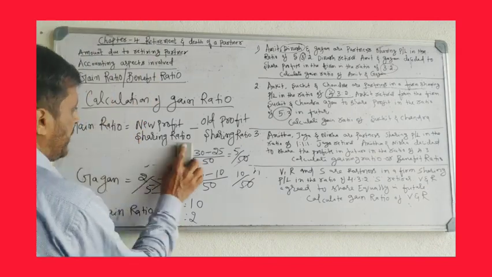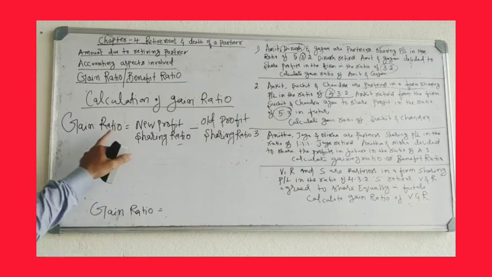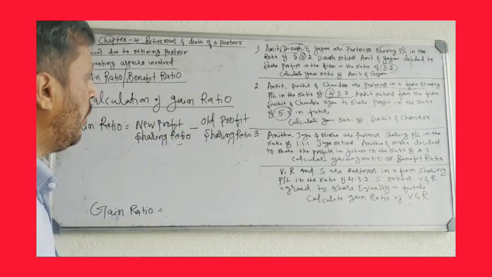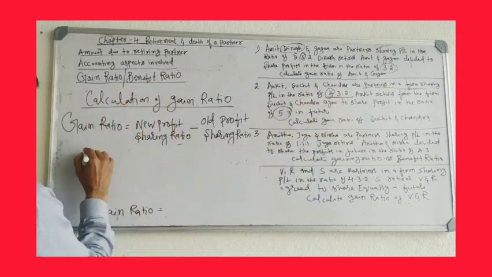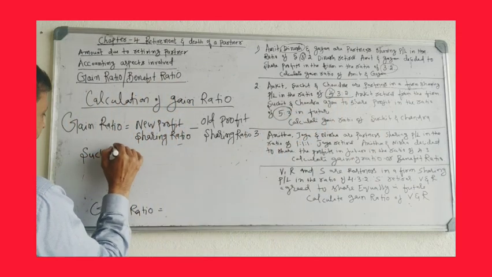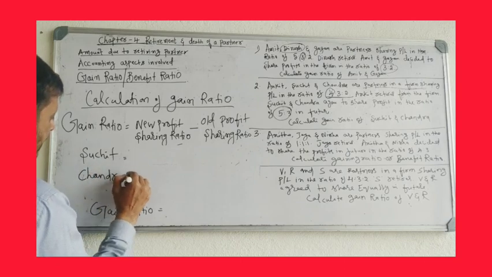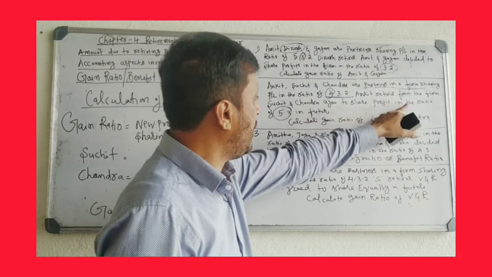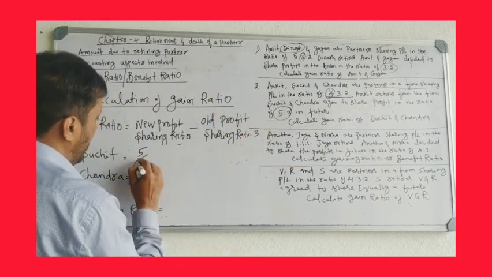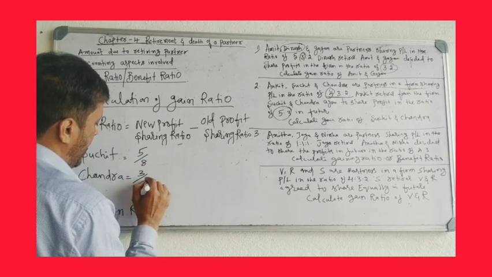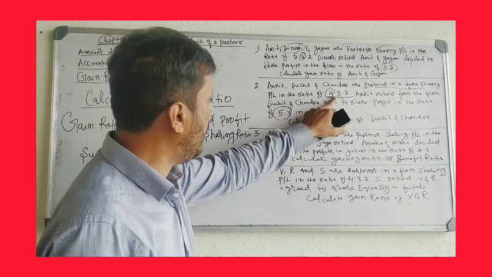So we'll calculate in the same way. Gain ratio equals new profit sharing ratio minus old profit sharing ratio. Whose gain ratio we have to calculate? Suchit and Chandra. Their new ratio is 5:3, so 5 by 8, 3 by 8, minus the old ratio.